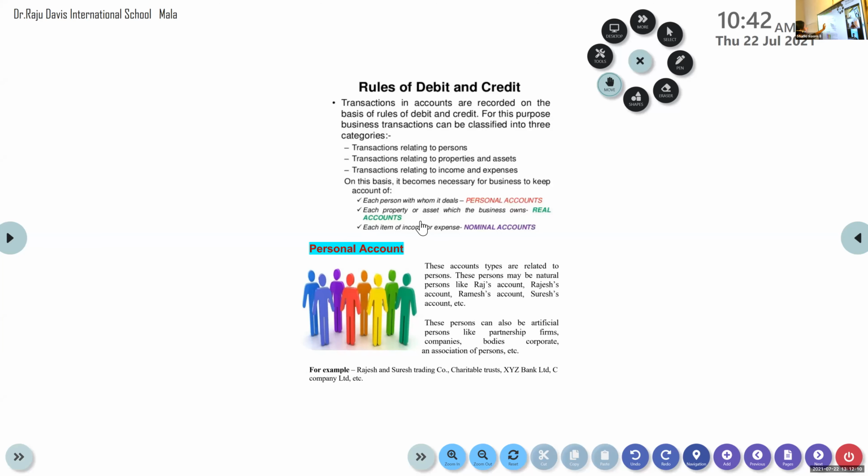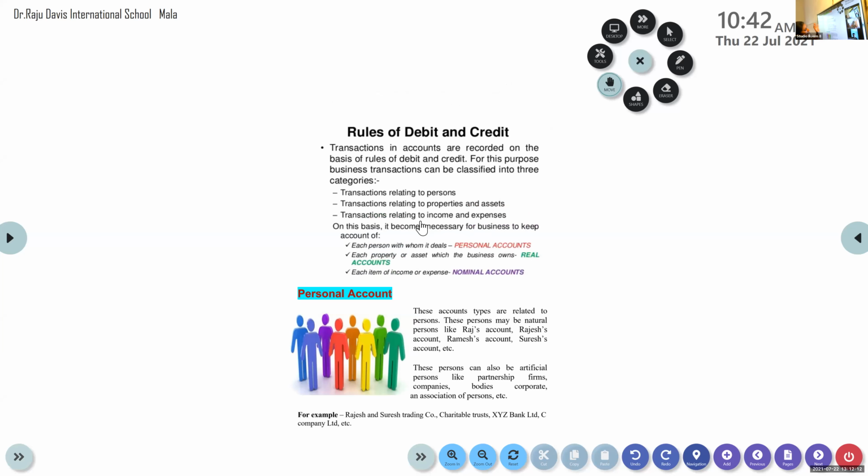Rules of debit and credit. Under the traditional approach, all these accounts, meaning the name that you give to the account: cash account, purchase account, Anish account, creditor account, debtor account, sales account, all those accounts, we will classify into 3 types of accounts. For this purpose, business transactions can be classified into 3 categories.